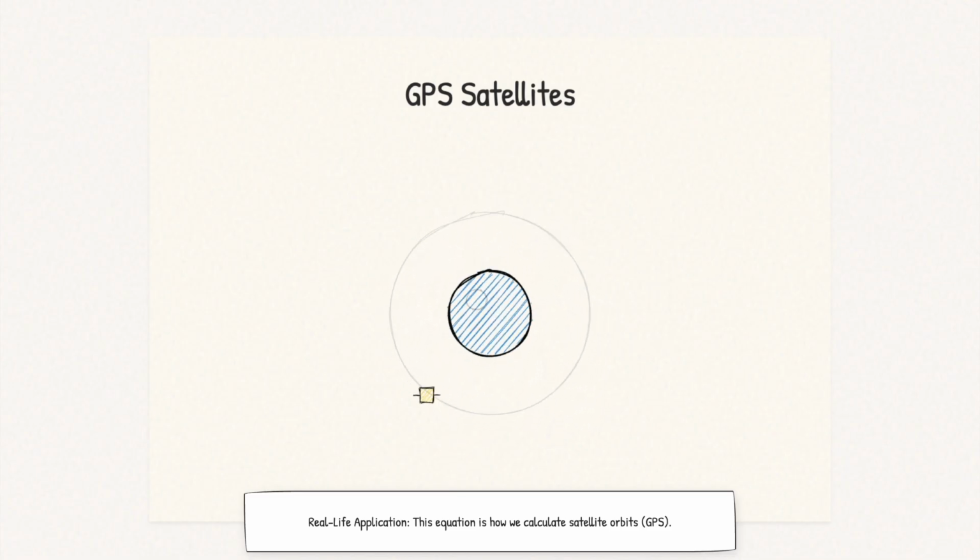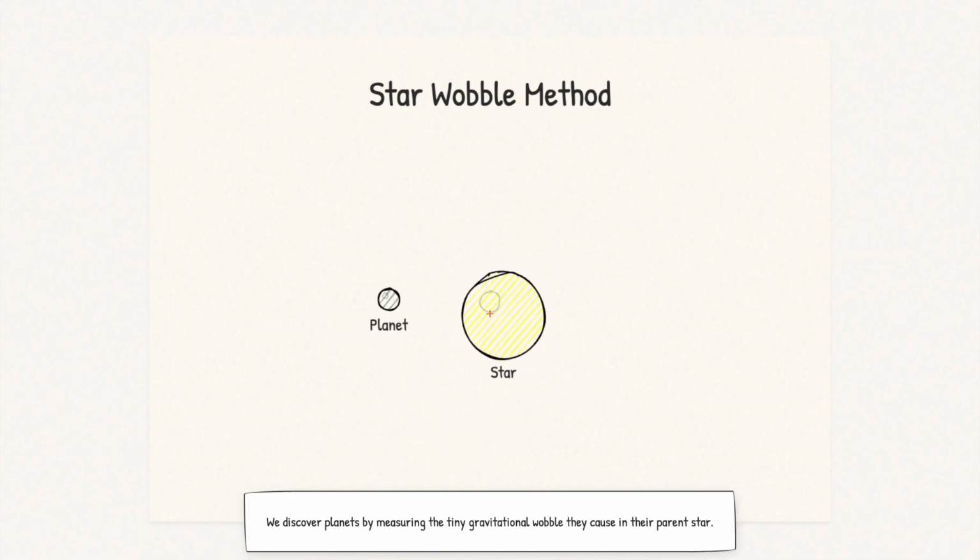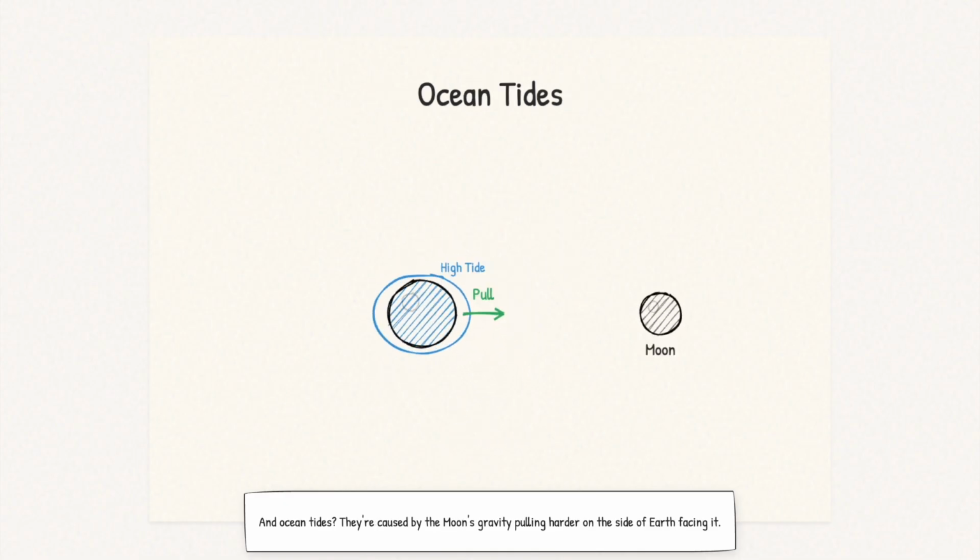A GPS satellite needs to orbit at exactly the right altitude where gravitational force provides exactly the right centripetal acceleration to maintain a circular orbit. Too low and it falls, too high and it drifts away. We have also used this equation to discover planets around other stars by measuring the tiny gravitational wobble they cause in their parent star. And ocean tides, they're caused by the moon's gravity pulling harder on the side of Earth facing it, which this equation predicts perfectly.